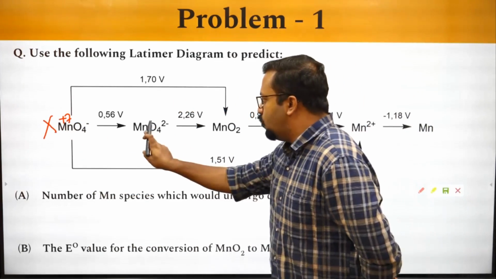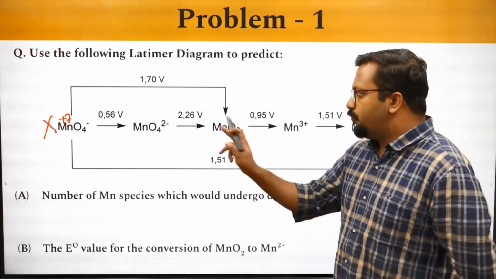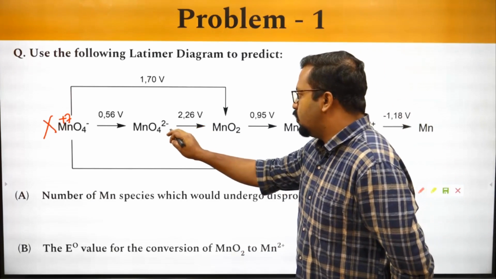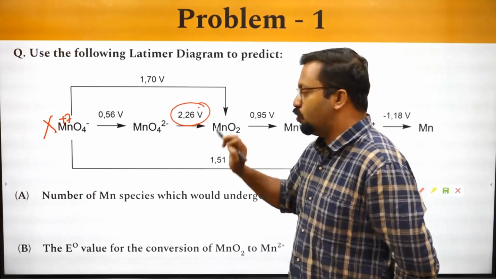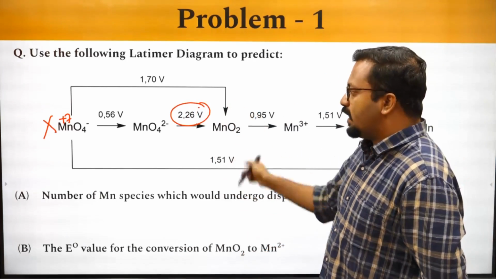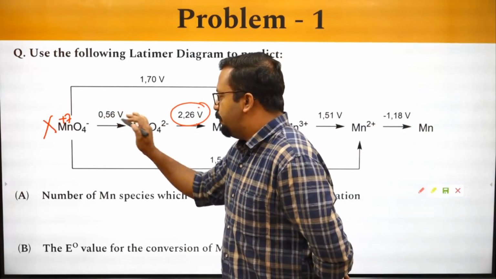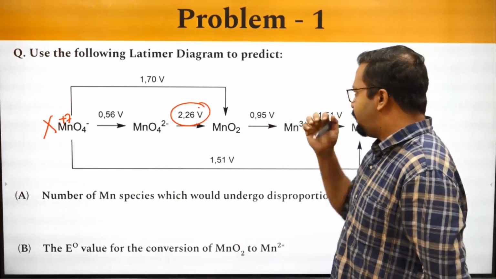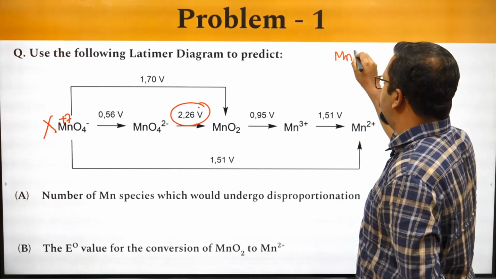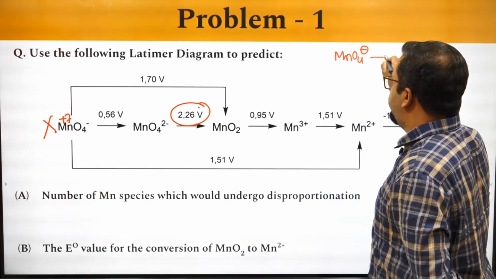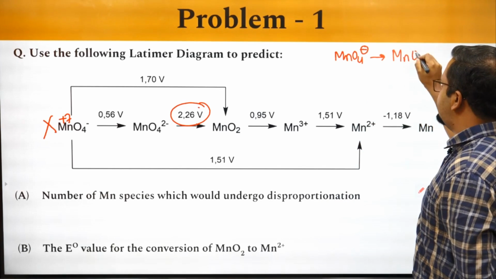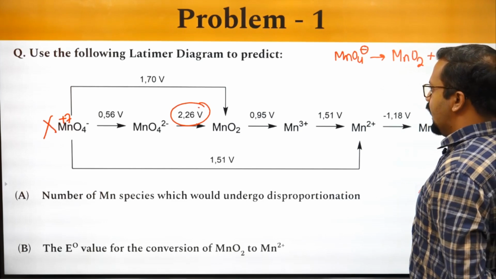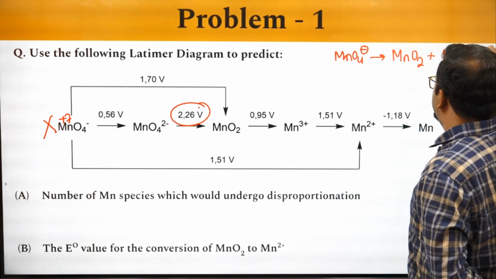Let's look at MnO4 2 minus. MnO4 2 minus can undergo reduction through this potential, but it can also undergo oxidation by the reverse of this. So if I want to write MnO4 2 minus disproportionating, I will write that it is simultaneously changing into MnO2 and MnO4 minus.